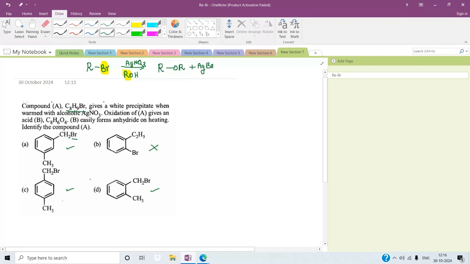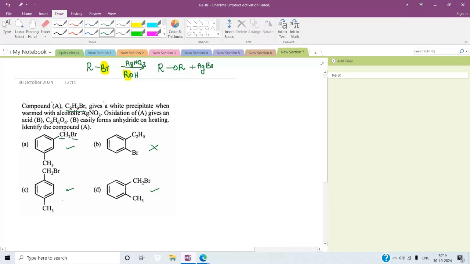So the first clue is confirmed: we are not having an aryl halide. Then oxidation of A gives an acid. Whenever we oxidize a compound having an aromatic ring, the carbon attached to the benzene ring will be converted into carboxylic acid by a strong oxidizing agent.